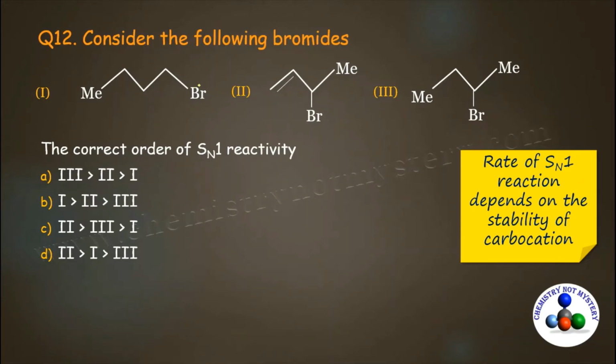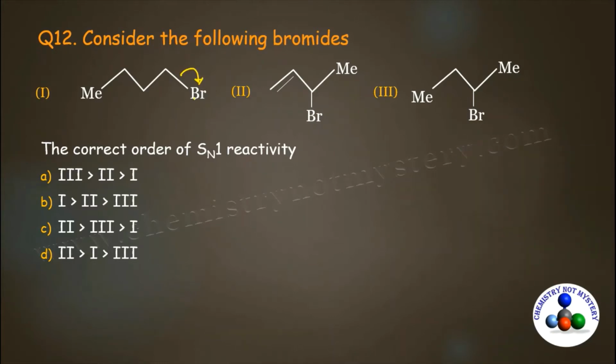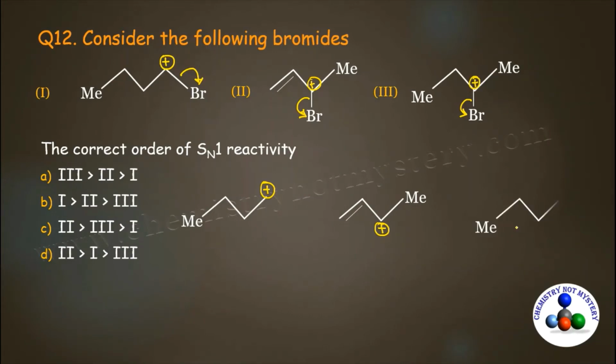When this Br leaves as a bromide ion, positive charge will develop at this carbon. So let's draw the structure of this carbocation. Now when this Br leaves as a bromide ion, positive charge will develop at this carbon. So let's draw the structure of another carbocation. Now in the third reactant, when this Br leaves as a bromide ion, positive charge will develop at this carbon and as a result, you will get a carbocation at this position.